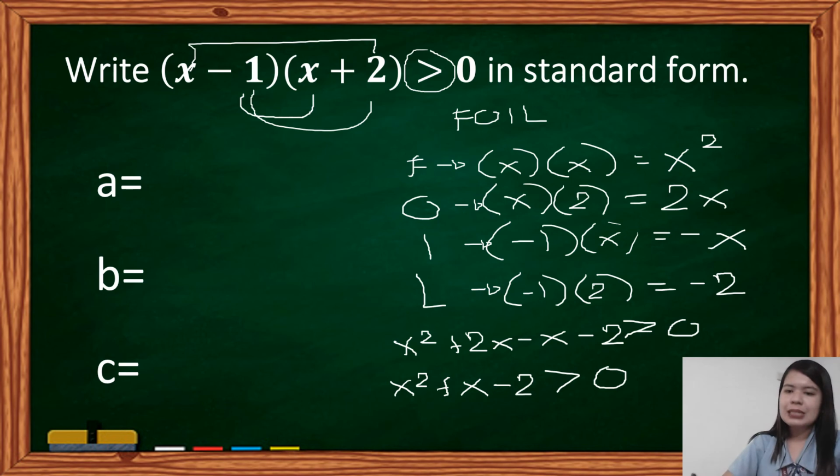Now, same process in identifying the values of a, b, c. What's the value of a? Okay, the invisible 1 from x squared. What's the value of b? The invisible 1 from x, and then c, we have negative 2.